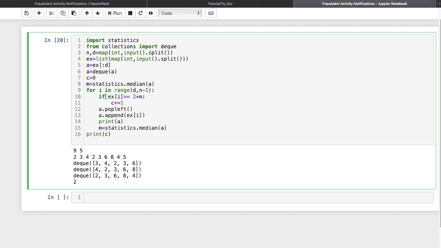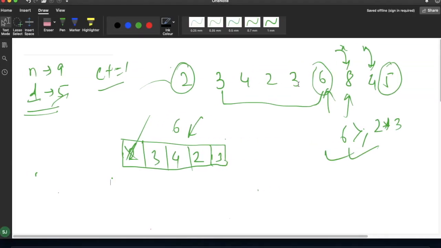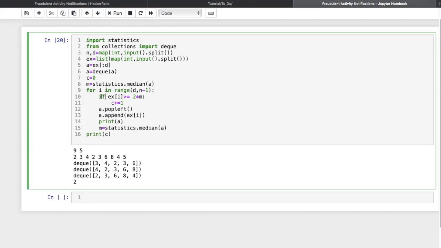Then for the 6th day, I have calculated the checking condition: whether the expenditure of the ith value, where I am starting i from d, is greater than or equal to 2 times m. If it is satisfying the condition, then I will simply add 1 to the notification counter.